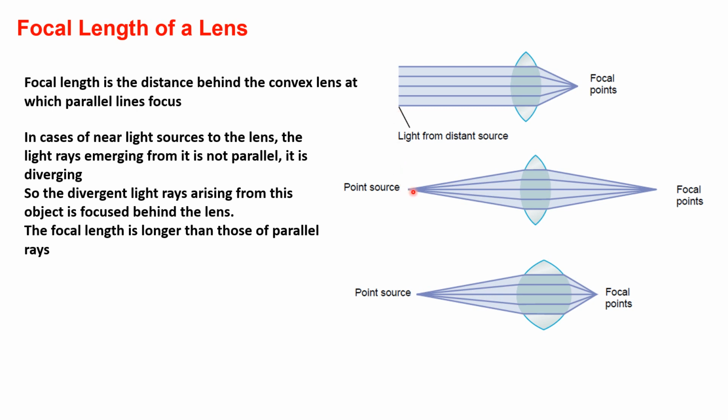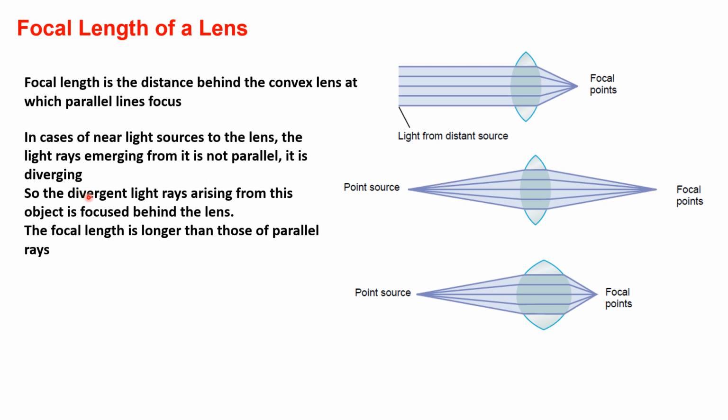But if we have a near source of light, the light rays emerging from this near source are divergent, as you see, and when they strike the convex lens, the lens focuses these divergent light rays into a much farther focal point.